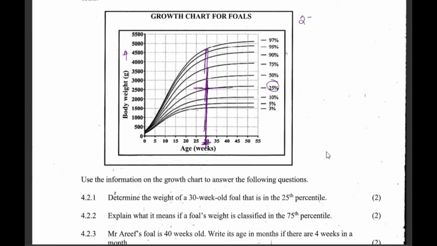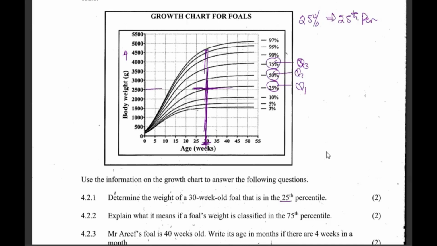25% is the same as the 25th percentile, because here you see 25th percentile, here you see 25%. This is a quarter, which is the same as Q1 in quartiles, and this is Q3, and this is Q2. Anyway, we are here.